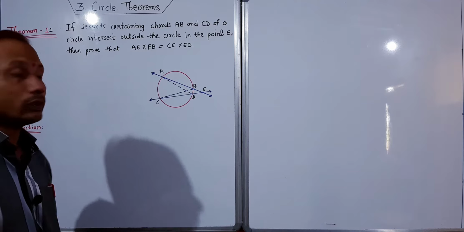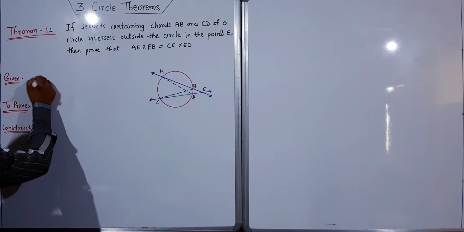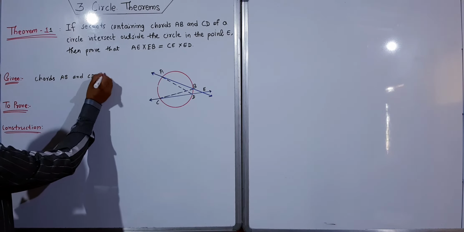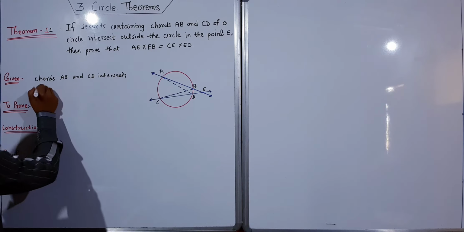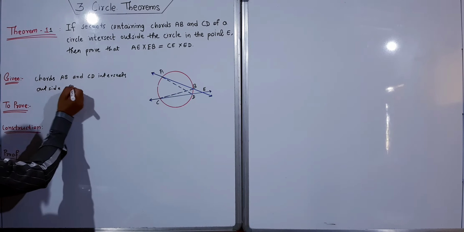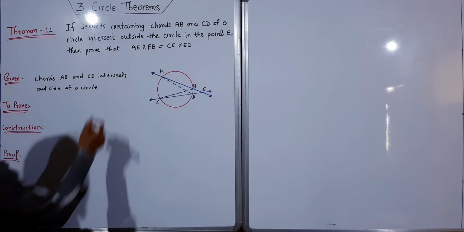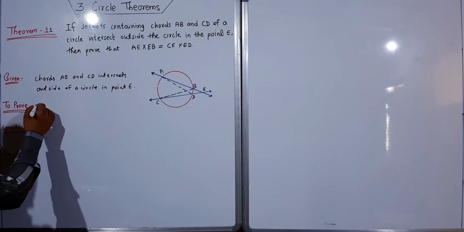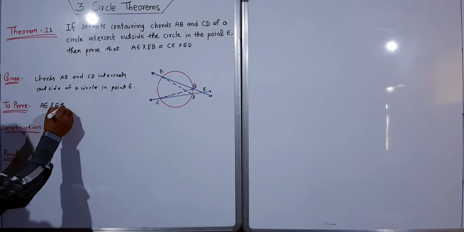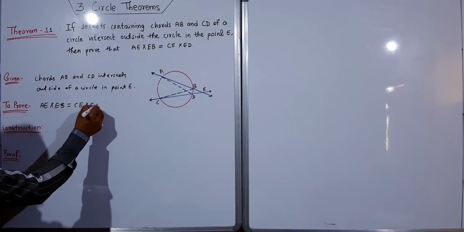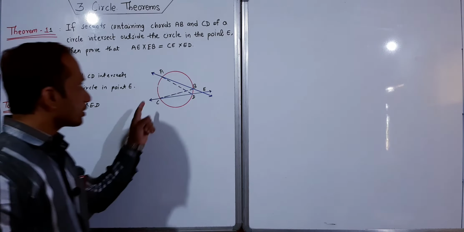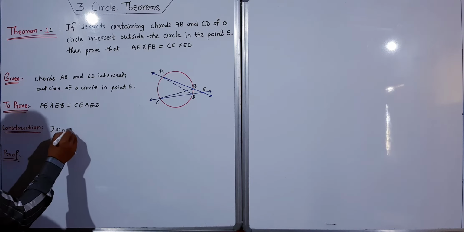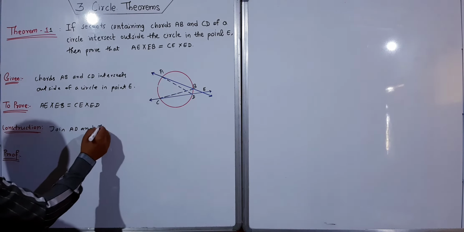Before proving this, we will write the given. Given: chords AB and CD intersect outside the circle at point E. We have to prove AE into EB is equal to CE into ED. The construction is a little construction: join AD and CB.